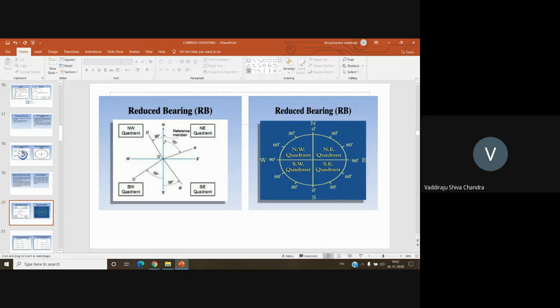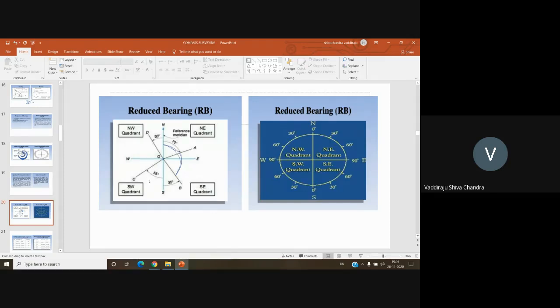Whole circle bearing is with respect to north. From here to here, what is the angle? How do I get this portion? From north to south, it is 180, right? You all accept it is a semicircle. From south to this line, it is 35. So if I want this portion, 180 minus 35, it is 145. 145 or 155? 180 minus 35, 145, sir. So the whole circle bearing of OB is 145 degrees.